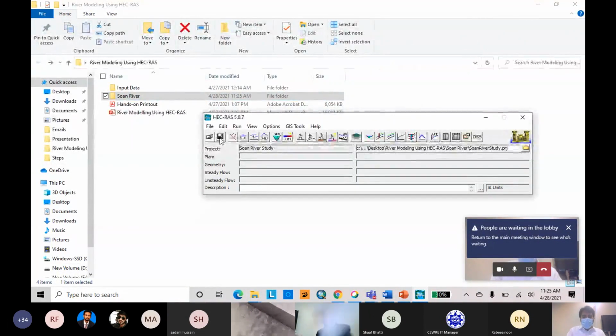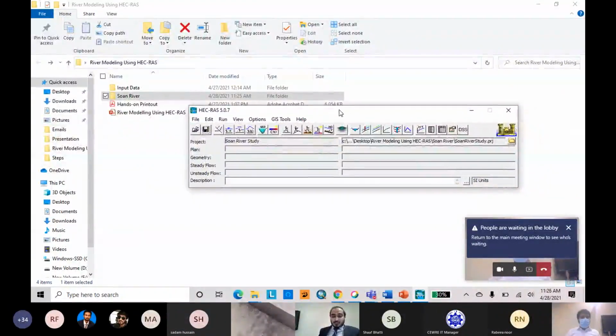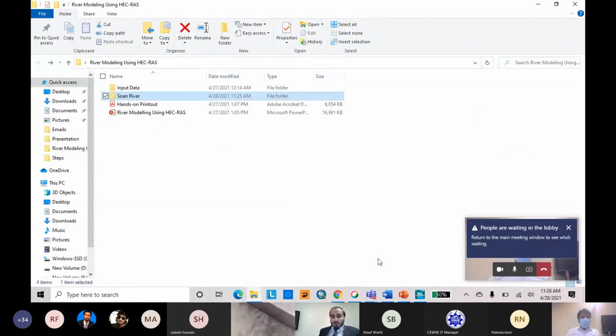As in our handout, the next step is preparing RAS geometry using HecGeoRAS. We will first of all develop our HEC-RAS geometry by using HecGeoRAS, which is the extension in ArcGIS. We have saved it. You can minimize your window.